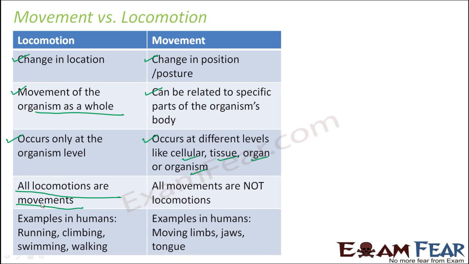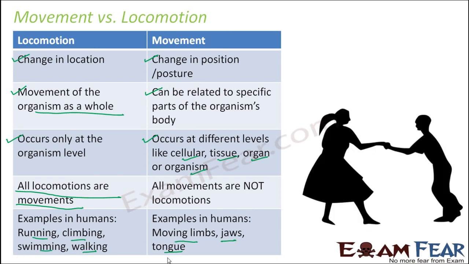Now let us look at some examples of locomotion in human beings. For example, running, climbing, swimming, walking. Because in each of these activities, you change your place from one place to another. Similarly, movement can be moving your limbs, moving the jaws, moving your tongue. If you are sitting on a chair and you're moving your tongue, you are not moving from one place to another. It is just a part of your body which is moving. So it is a movement and not a locomotion.